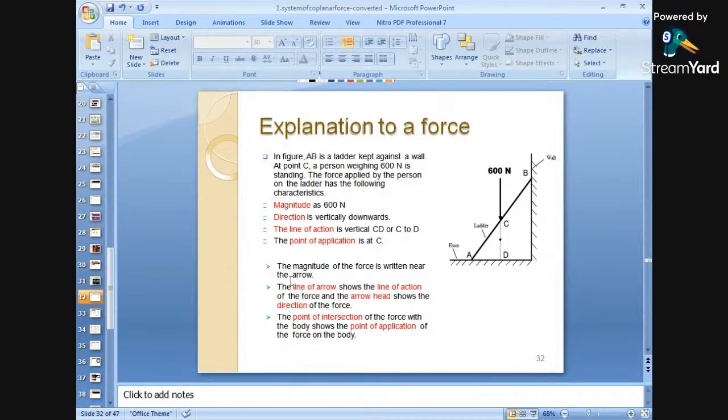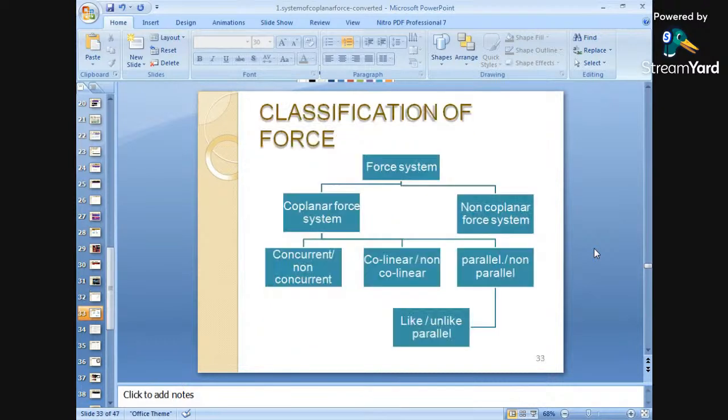Now the magnitude of the force is written near the arrows. The magnitude has been written here, and the arrow that is visible is the line of action. The point of application is point C. So these are the explanations of these things.